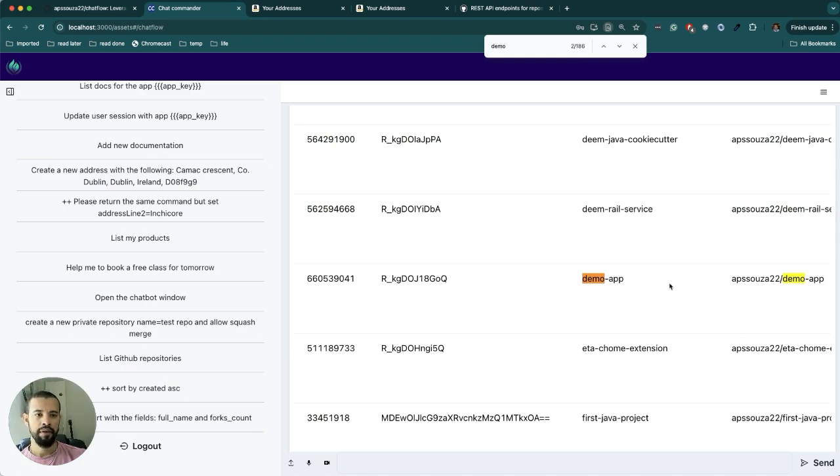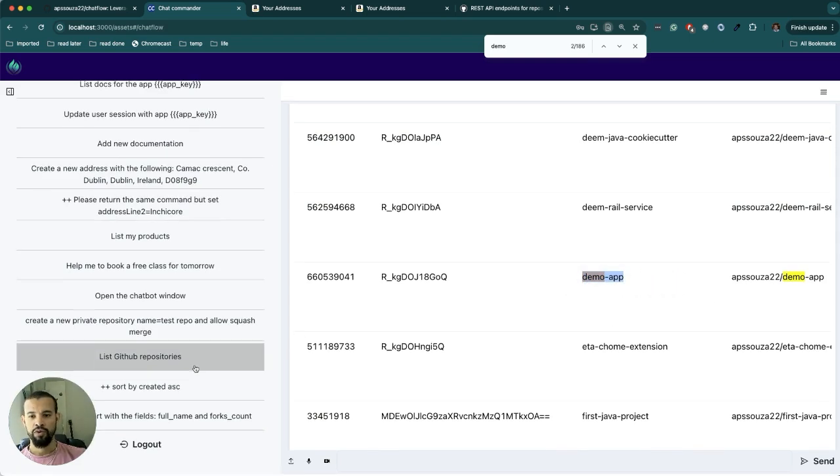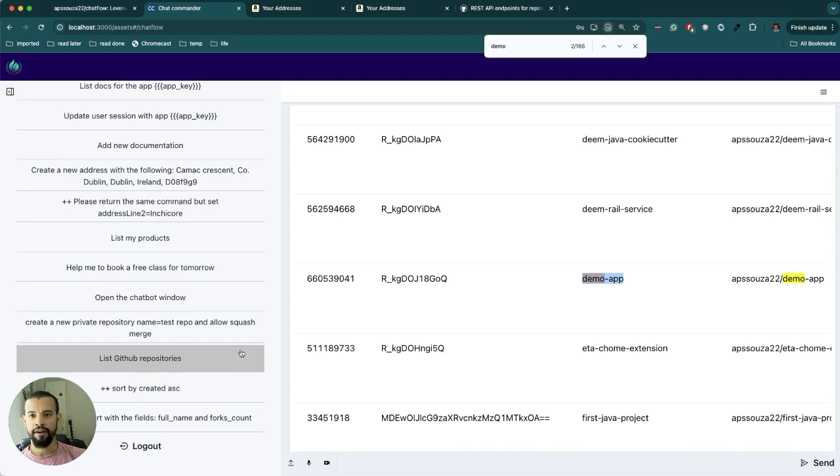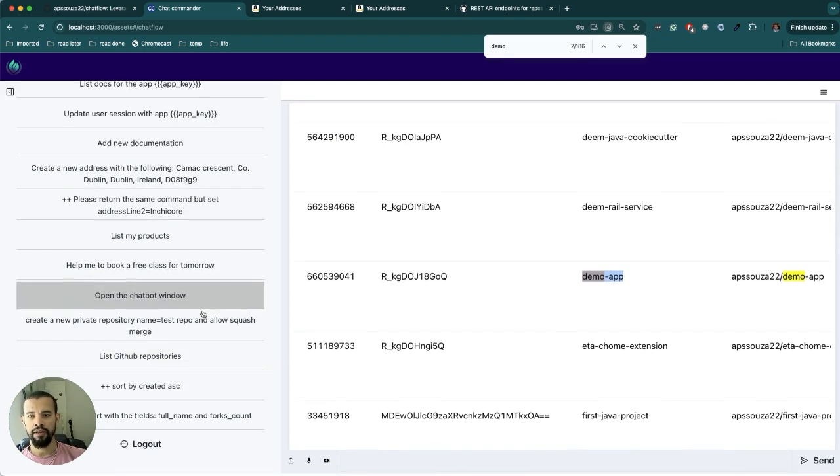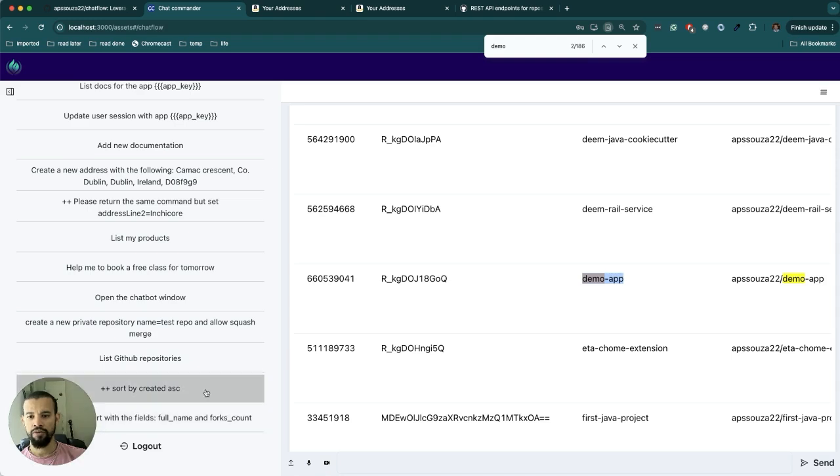Demo repo is in here. So I think that shows a little bit of what you can achieve with this UI. We could have API calls, browsing the website. We could have JavaScript as well.